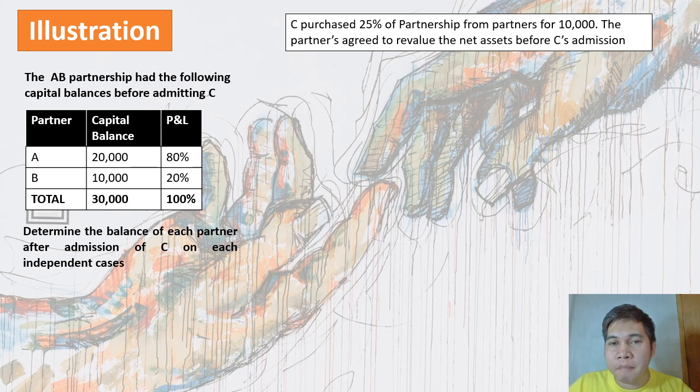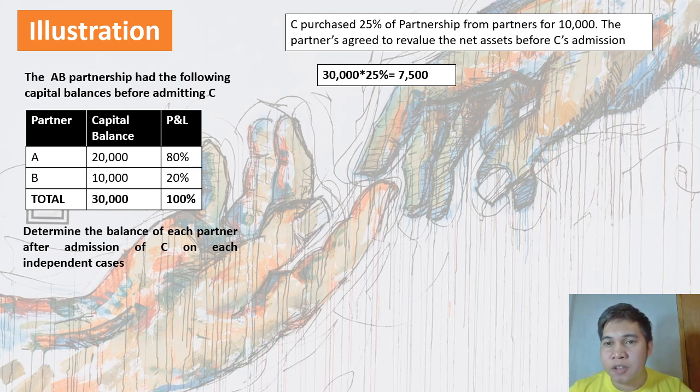So, basically, ang magiging basis natin is yung capital balances ng partnership. So, sa case natin, ang capital balance ng partnership before C's admission is 30,000 pesos. So, basically, bibili niya daw po is yung 25% ng 30,000 pesos. So, pag kinuha po natin yan, 30,000 times 25%, ang lalabas po is 7,500. However, yung ibabayad niya po kasi is 10,000 pesos.